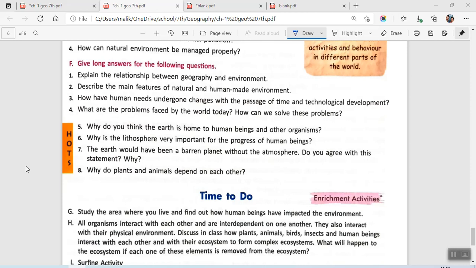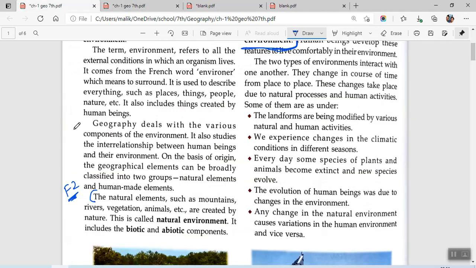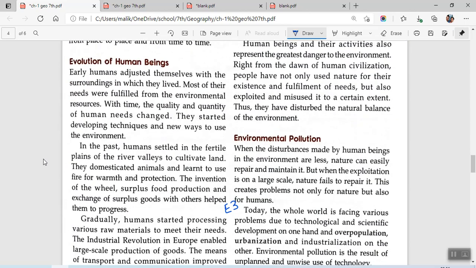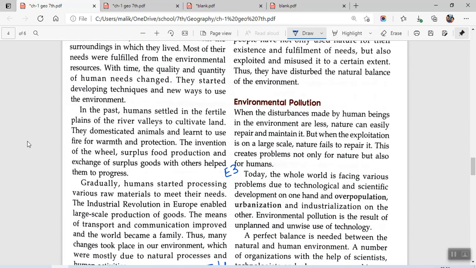Okay, then we move on to question number 3. It says, how have human needs undergone changes in the past in the passage of time and technological development? So it is asking us a historical question. So there is a particular paragraph related to this. We'll just look into the answer from that paragraph. Okay, here it is. Evolution of human beings. So you can just start from here.